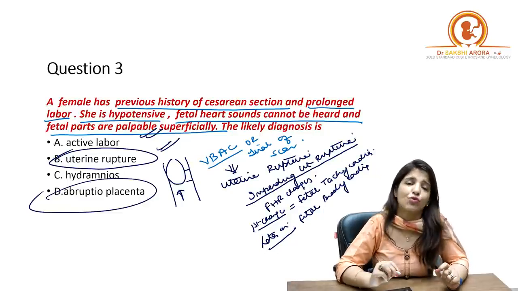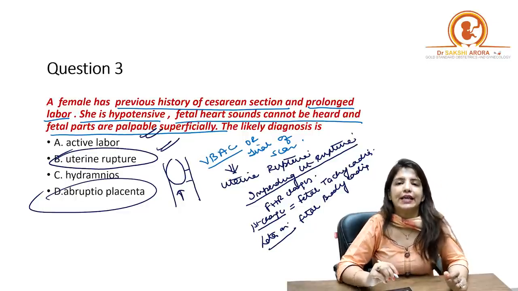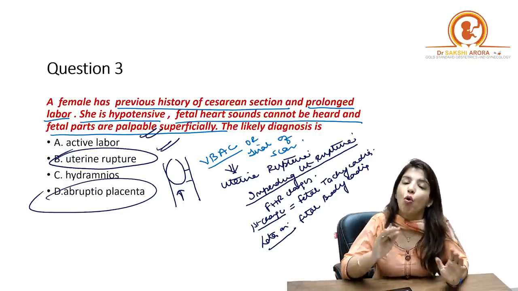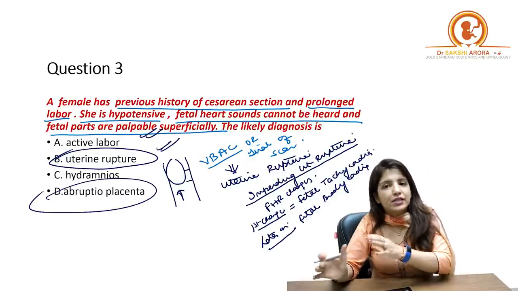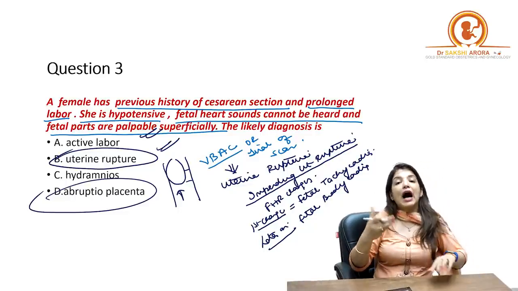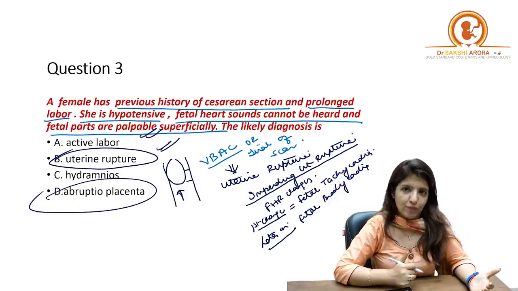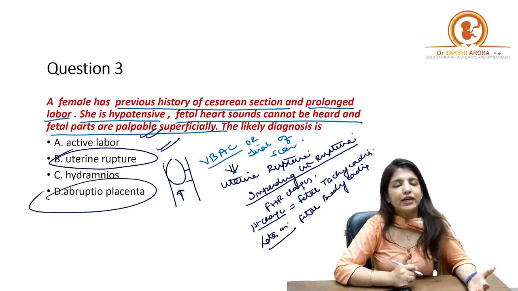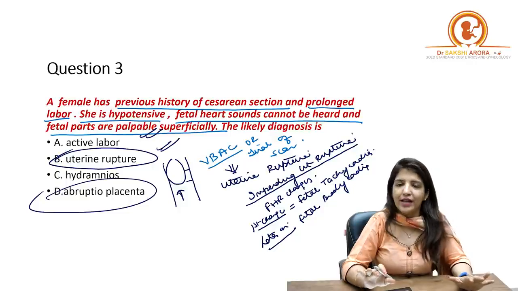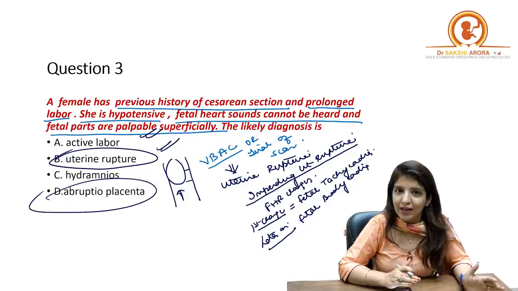Now, it is not a case of abruptio placenta because generally abruptio is seen in case of PIH, right? So, in patients who are having abruptio, although they are having bleeding, still they are not hypotensive, because most of the times patients are hypertensive. So, abruptio is a complication of PIH, number one. Number two, in case of abruptio, you get uterine tenderness. That is absolutely right. But the fetal parts will never be palpable superficially, right?